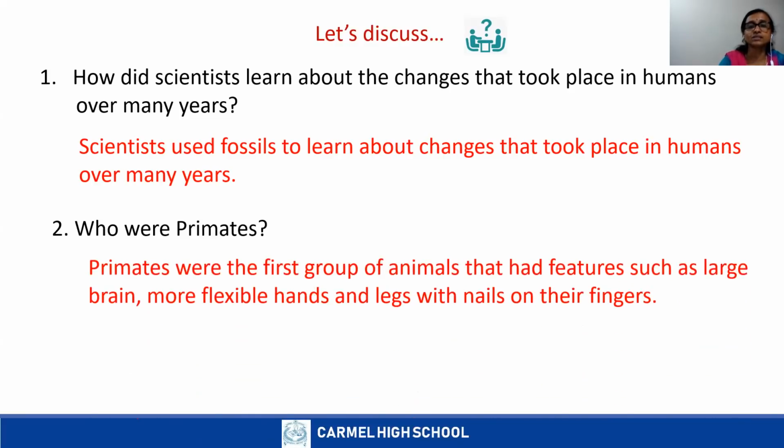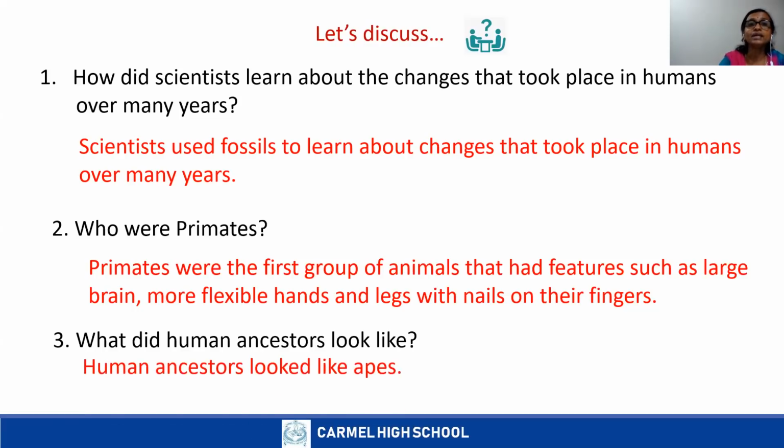Now let us see the answers. You can read, children. Yes, primates were the first group of animals that had features such as large brain, more flexible hands and legs with nails on their fingers. Now next, what did human ancestors look like? So you watched those pictures, no? You observe the pictures, evolution of human. So human ancestors looked like, yes, correct, apes. Human ancestors looked like apes.